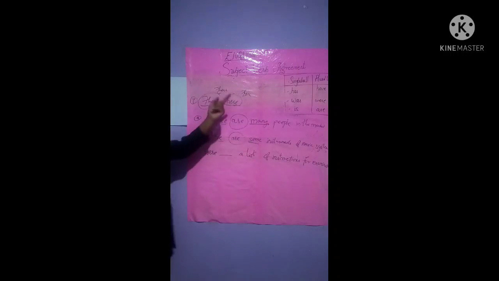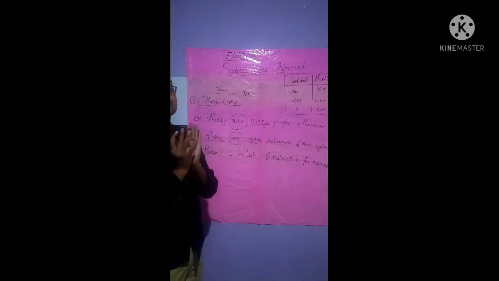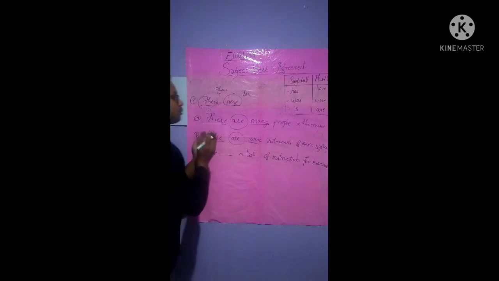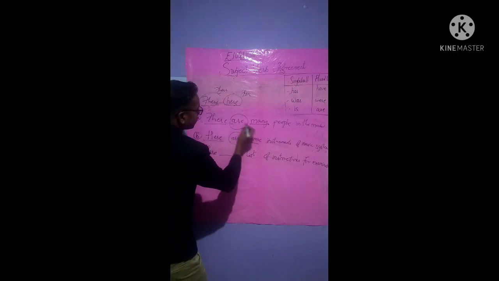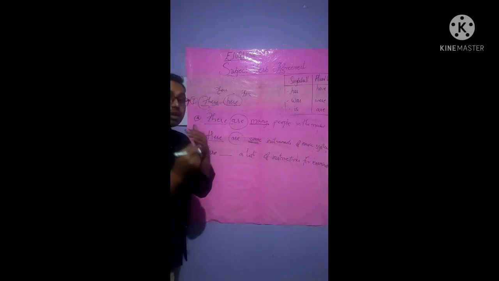Now the rule says if you use these, there, here, there, then a plural verb is to be used, that is have, were, are. Earlier we learned about the nearest noun or the pronoun, isn't it? The same rule will be applied here. See here, "are," many, more than one, some may be more than one, isn't it? Some may be more than one.